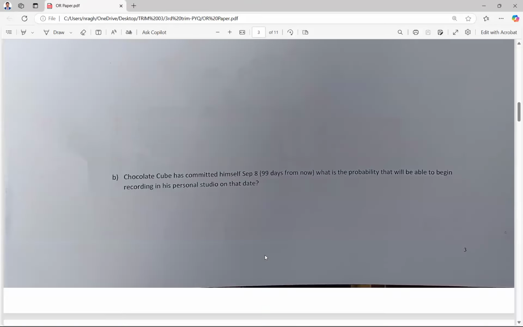Next, for the B part, they're saying the company has committed themselves for 99 days from now. Means they're expecting to finish the project within 99 days from the start. What is the probability that they will be able to begin recording? Means they are asking simply the probability that the project is complete in 99 days, or the chances that within 99 days your project is finished.